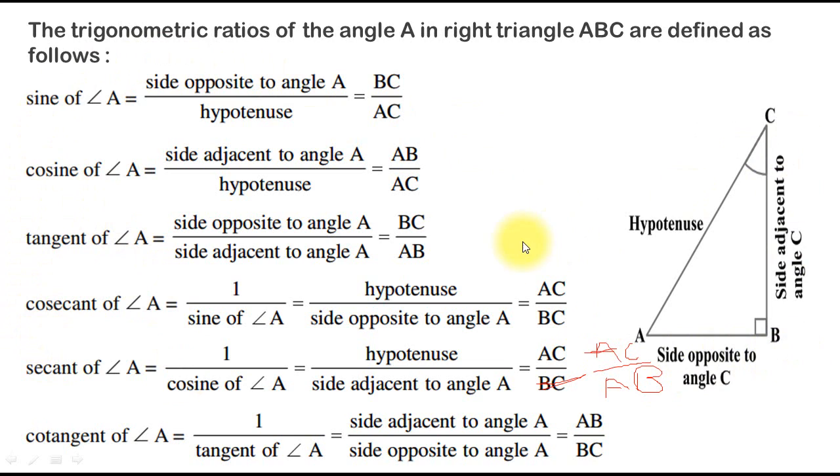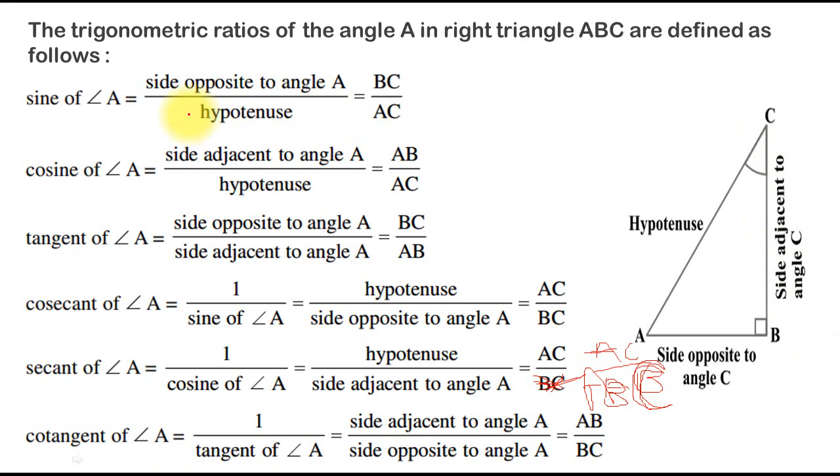Here in triangle ABC, sine of angle A is perpendicular BC upon hypotenuse AC. Cosine of angle A is base AB upon hypotenuse AC. Tangent of angle A is perpendicular BC upon base AB. Similarly, cosecant of angle A is hypotenuse AC upon perpendicular BC. Secant of angle A is hypotenuse AC upon base AB. Okay, this was a typing mistake. The third one, cotangent of angle A is the ratio of base AB upon perpendicular BC.